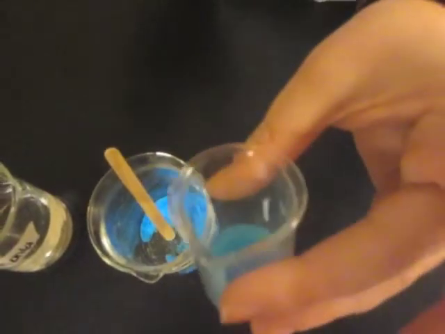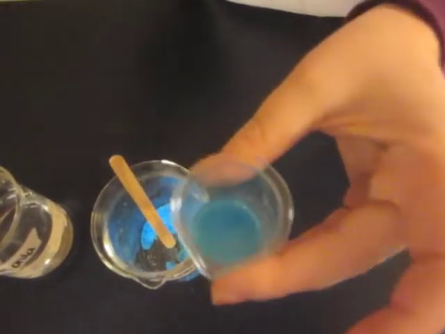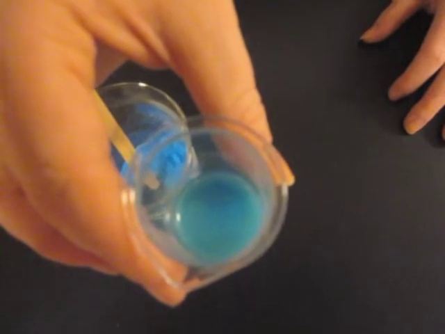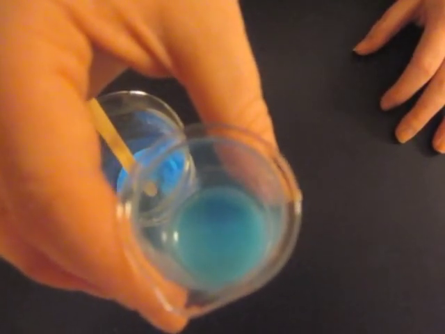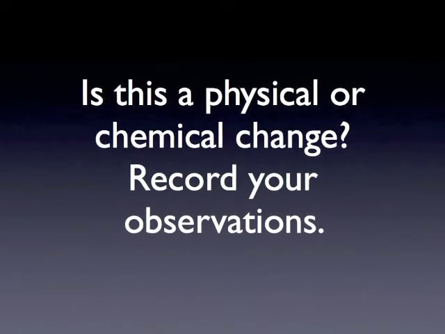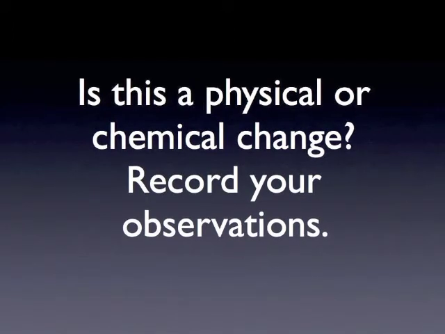We're going to swirl it together. I'll add a little bit more ammonia. Write down your observations, what happened. Is this a physical or a chemical change? You can pause the video to record your observations and determine whether this is a physical or chemical change.